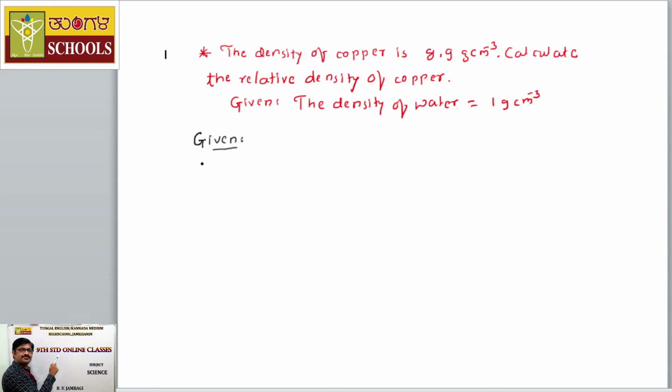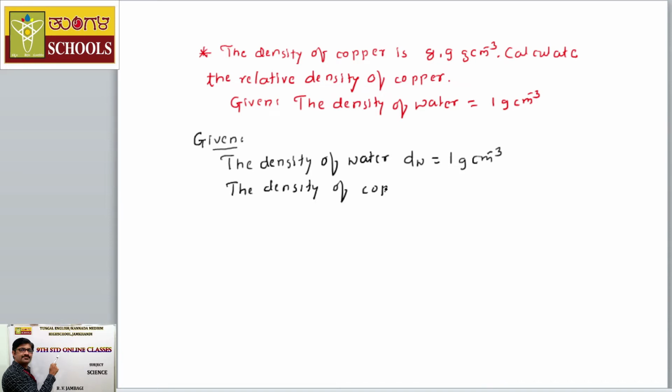Number 1, the density of water, take it as dW, which is equal to 1 gram per cm cube, and the density of copper, dC, indicating the density of copper, is given as 8.9 gram per cm cube.